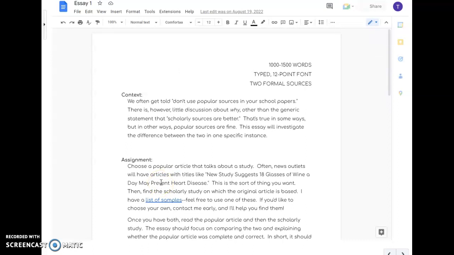Now, the context here is we often get told in college classes, and even in our high school classes, I think we often heard, don't use popular sources in your school papers, right? Use scholarly sources. But there's little discussion as to why, other than the generic statement that scholarly sources are better. And that's true in some ways. In other ways, popular sources are fine. So what I want us to actually do in this essay is investigate the difference between popular and scholarly sources in one specific instance, okay?